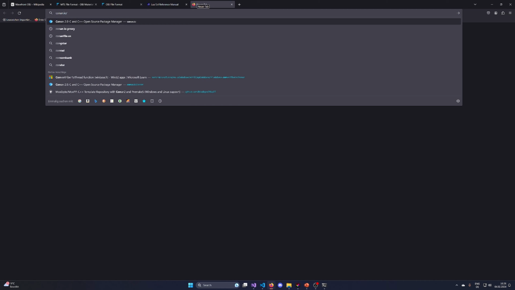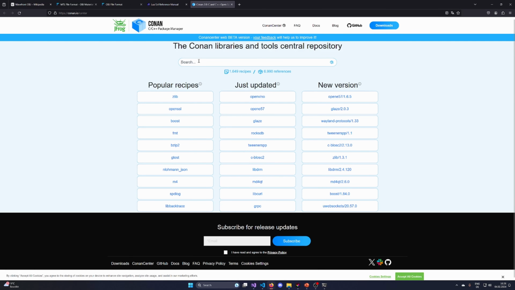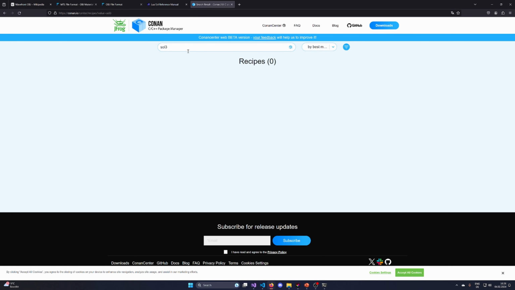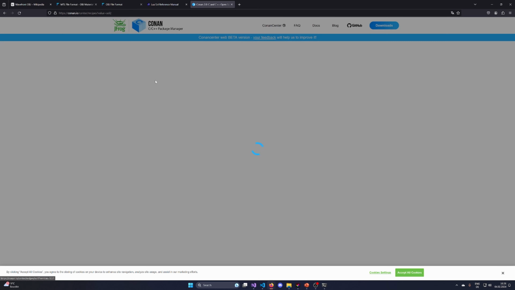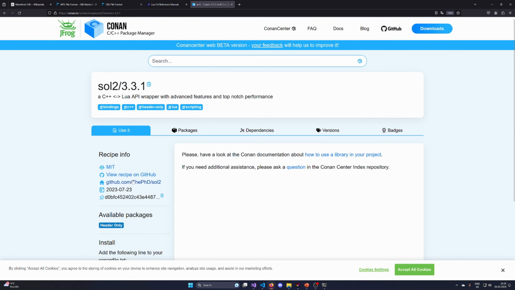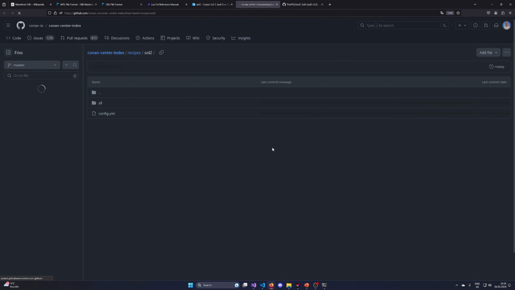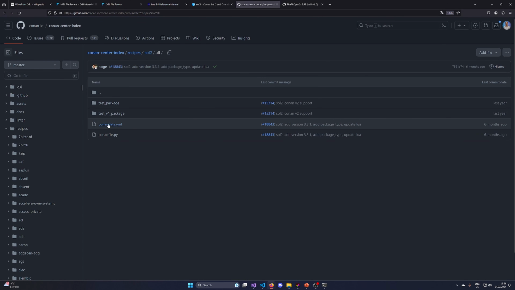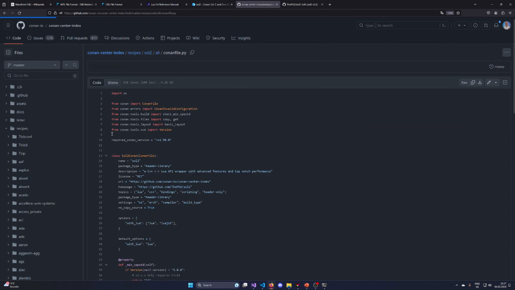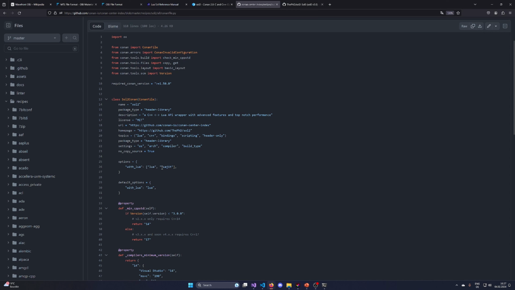Or do we use something like sol? Like a bit easier interface for Lua, because sol should depend on Lua somehow. If we take a look at this, it should depend on Lua.